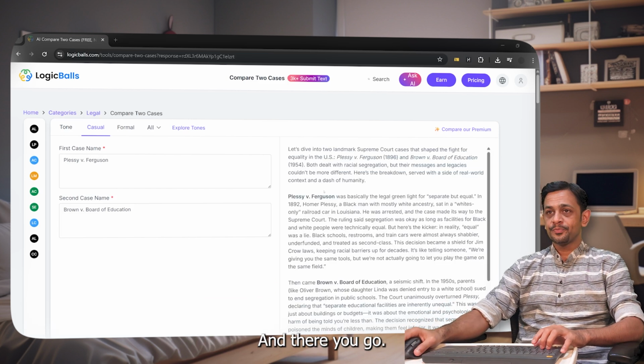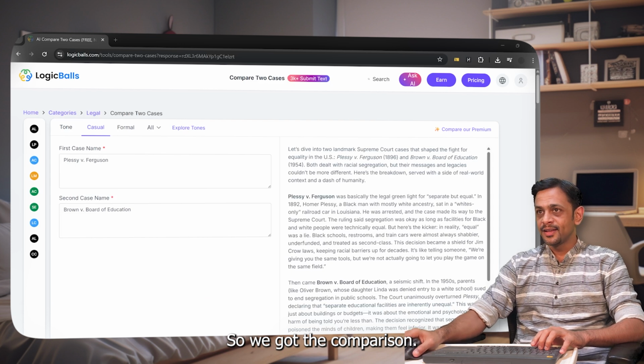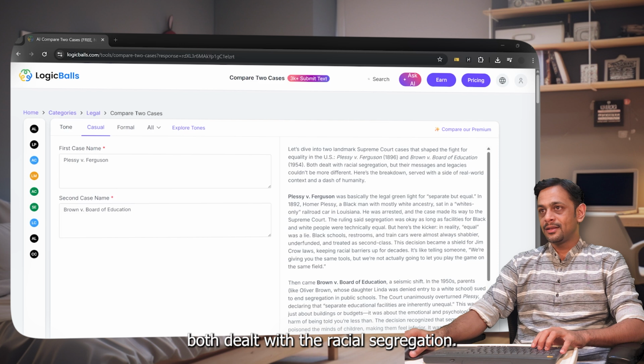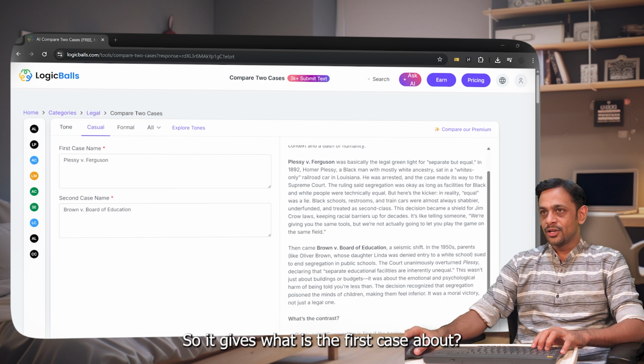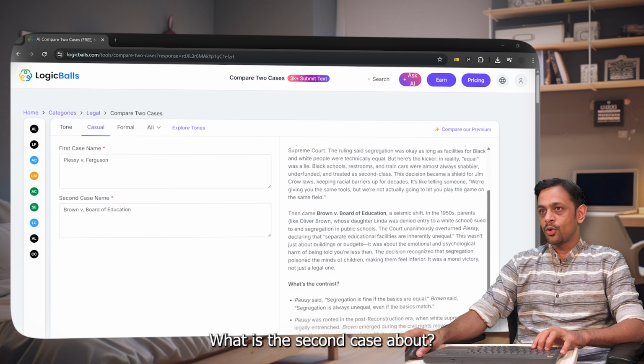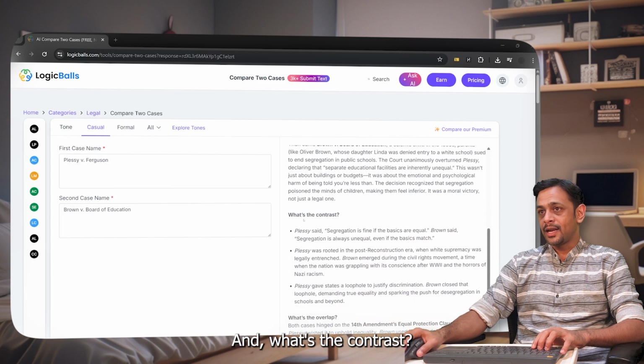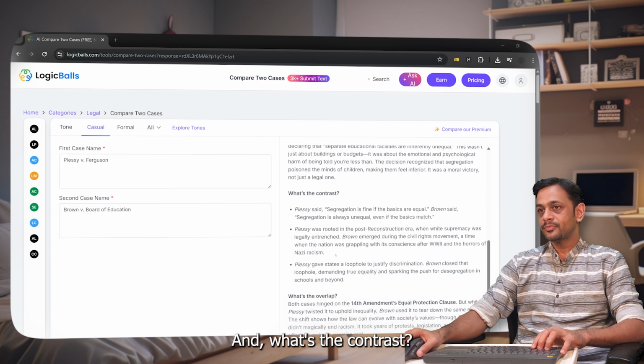And there you go. So we've got the comparison. Let's dive into two landmark Supreme Court cases that shaped the fight for equality in the US, right? So we have the first case and then the second case. Both dealt with racial segregation, but their messages and legacies couldn't be more different. Here's the breakdown, served with a side of real-world context and a dash of humanity. So it gives what is the first case about, what is the second case about, and what's the contrast, right?